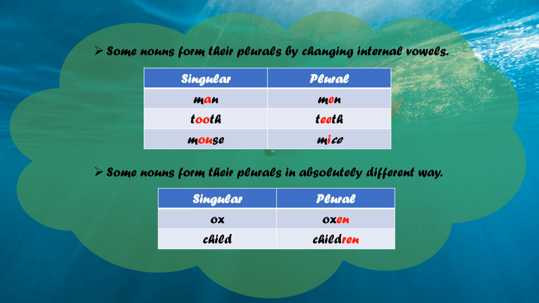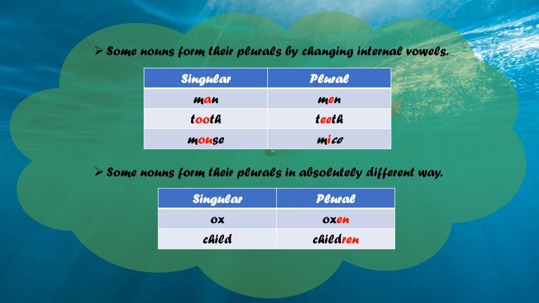So we will change this internal vowel to another vowel to form its plural form. Like we will change this A to E. It will become men. Same way next, tooth, teeth. See, the internal vowel double O will be changed to double E to form its plural form.